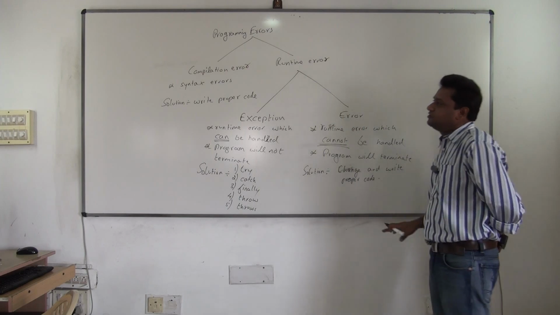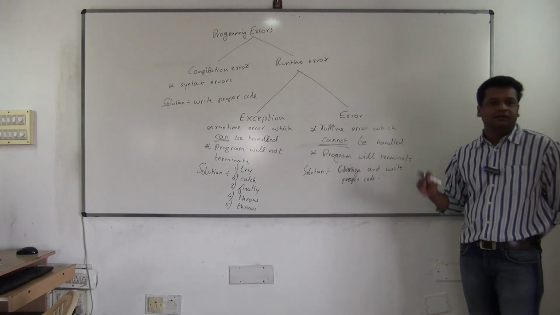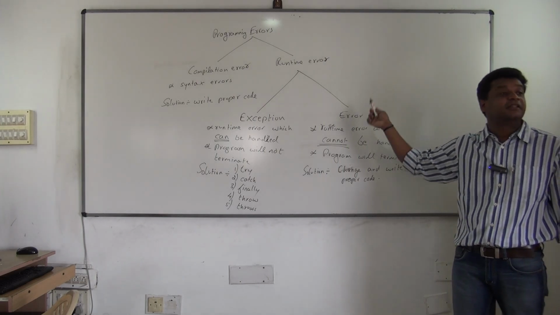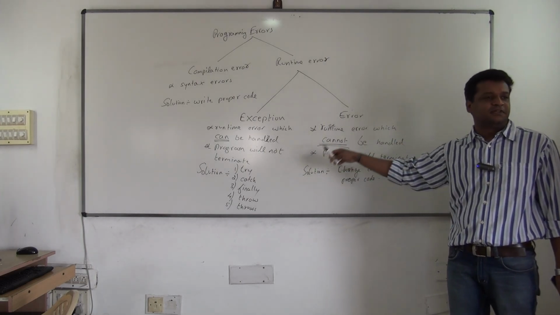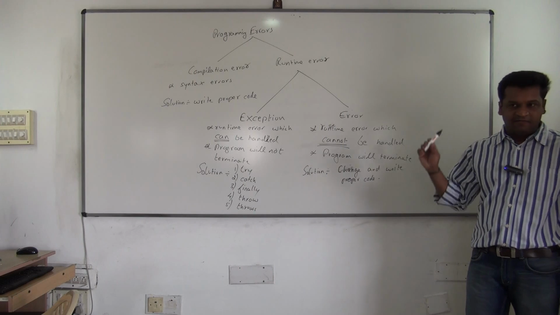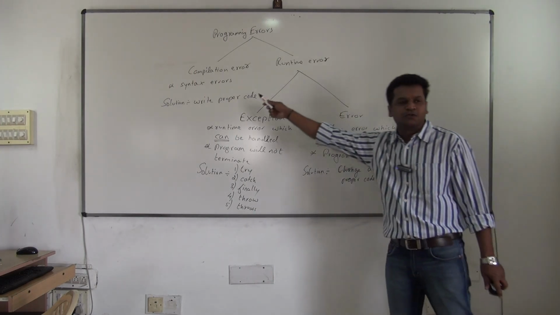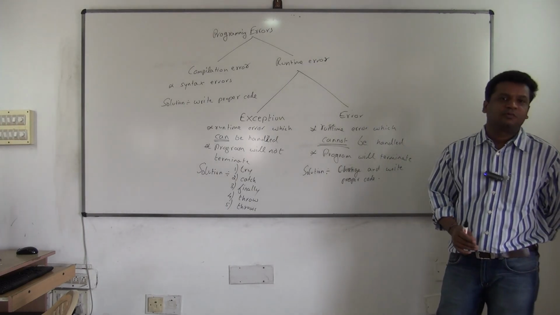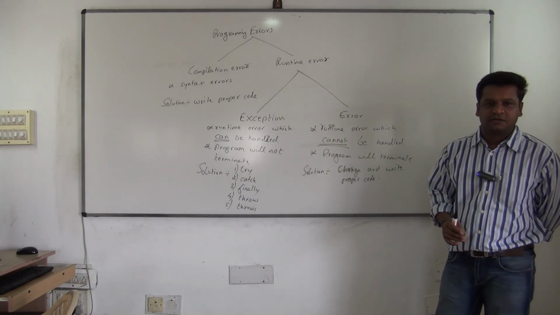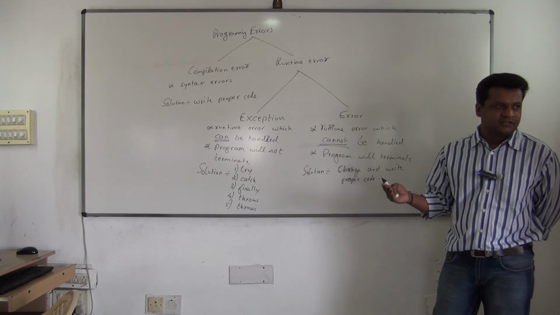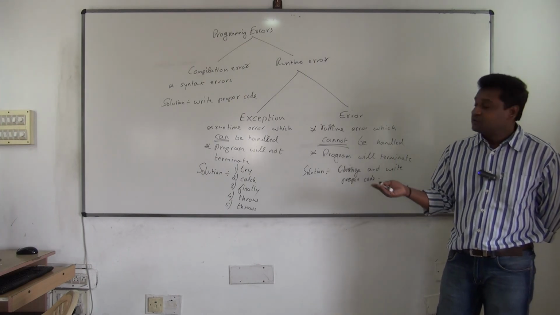So first you have to understand these three categories. What is that? First you have to understand what is compilation error and runtime error. After understanding that, then you have to understand what is exception and error. After you understand, then you will understand how to solve your problems. So compilation error, almost all of you are perfect now. Almost all, there are no problems with compilation error. Understood? But we are facing problems in runtime errors, which you have not observed till now. Okay, so now we'll start observing.